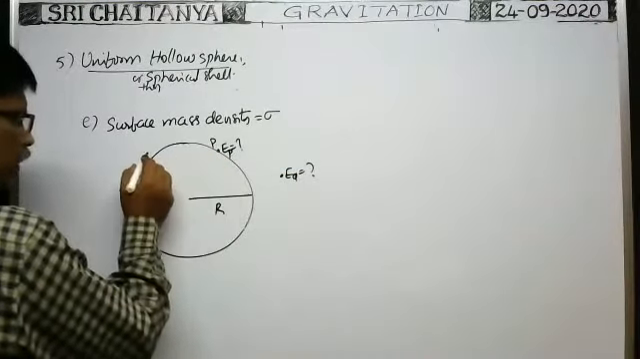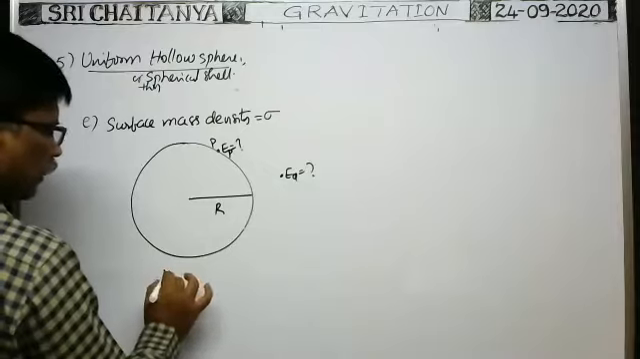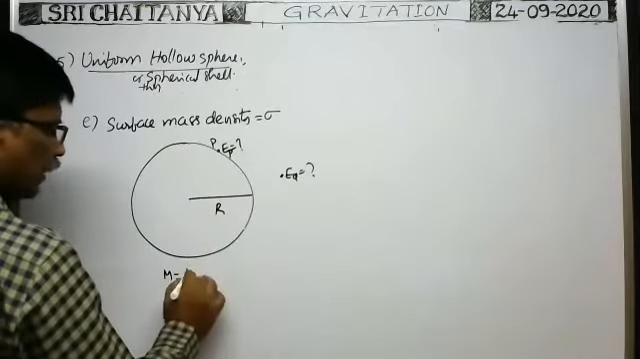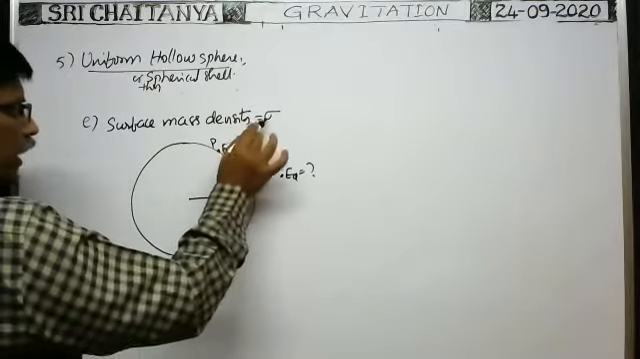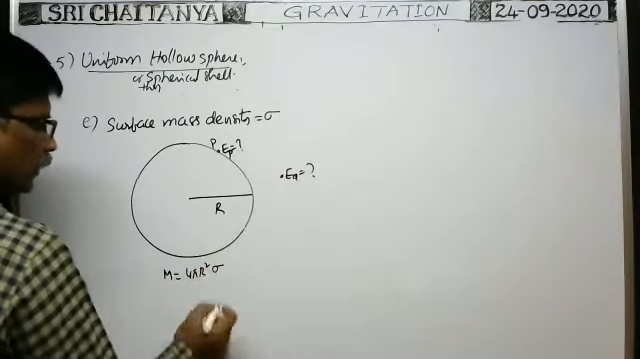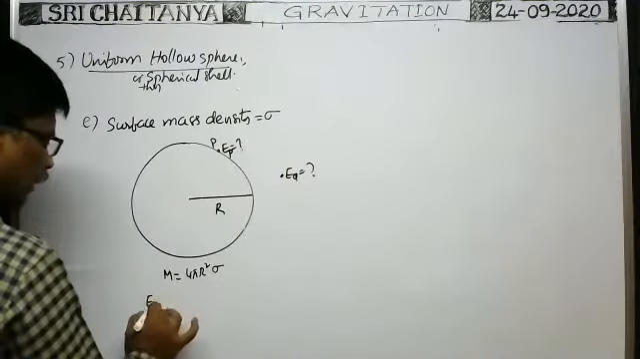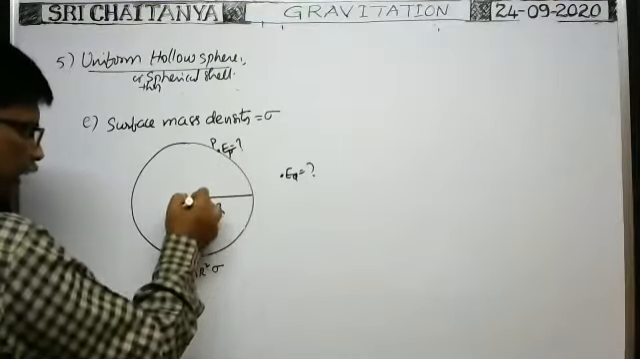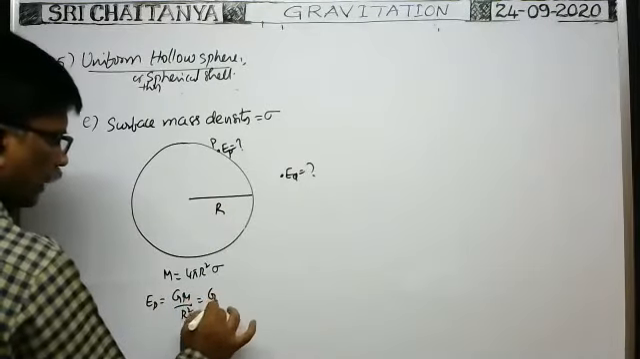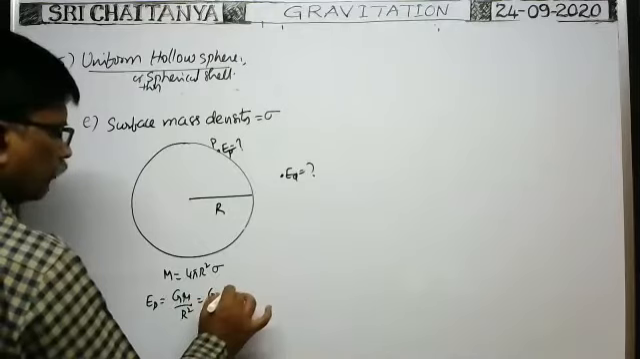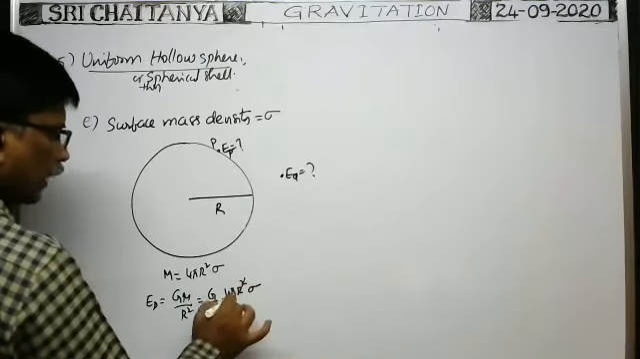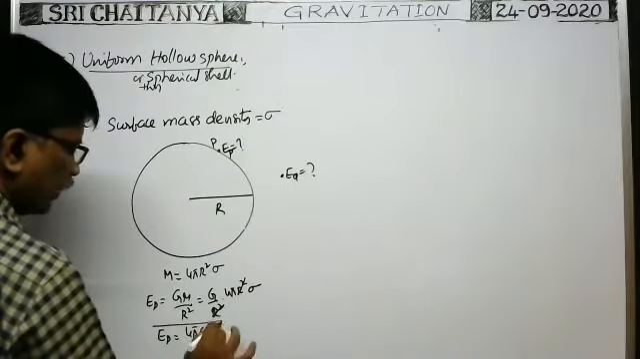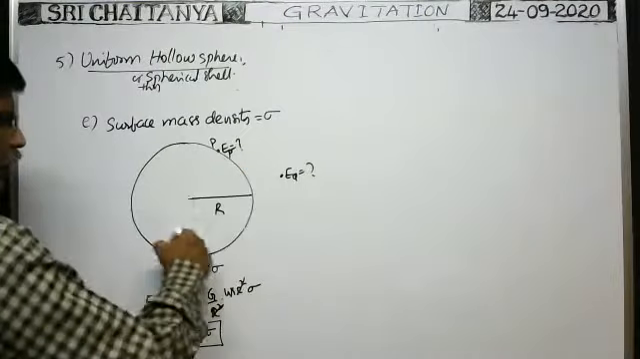Suppose the mass of the sphere is capital M. How can we write the mass? Mass per unit area is sigma, and for the given spherical shell the surface area is 4 pi R square, so the mass is 4 pi R square into sigma. Therefore, at this point, the intensity of gravitational field EP is equal to G into mass of the spherical shell M by the radius squared, R square. That is equal to G by R square into M, which we can write as 4 pi R square sigma. So R square cancels. Therefore, EP is equal to 4 pi G sigma. This is the intensity of gravitational field at any point on this spherical shell.